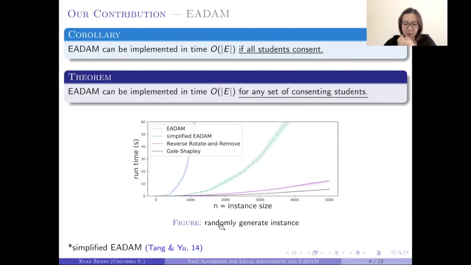Here we have the x-axis being the instance size and the y-axis being the runtime. These 2 lines are existing algorithms in the literature for EADAM, one that is proposed by Kesten in his original paper, and the other one is a simplified version proposed by Tang and Yu. This purple line is our algorithm, and the gray line is the deferred acceptance algorithm that is included just as a reference. As can be clearly seen here, our algorithm runs a lot faster than the other two algorithms in the literature.